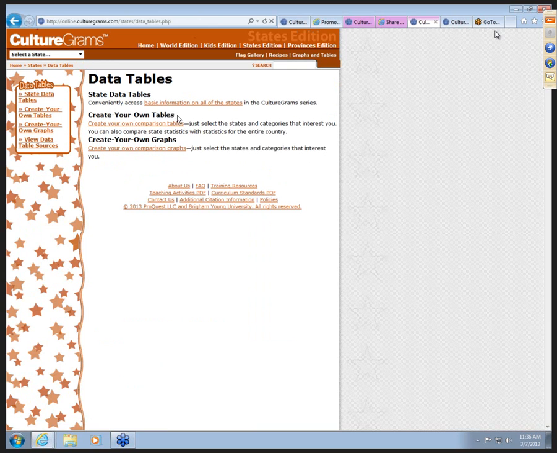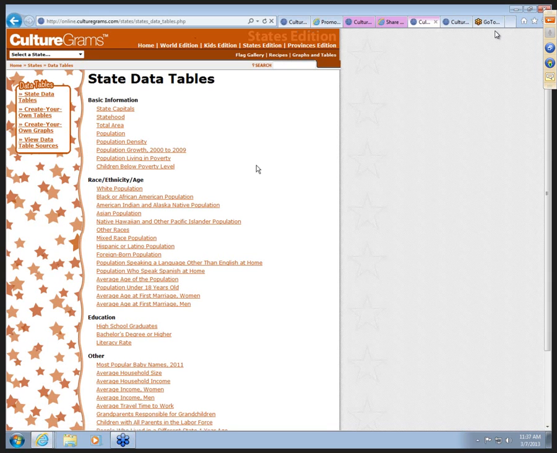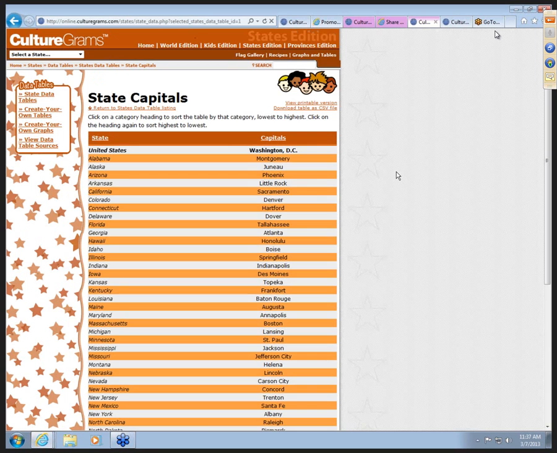Notice that again we can create our own tables and graphs. We can access this basic information for the states, and then on the left-hand side we can look at state data tables and look at those sources. I think it's really interesting under state data tables some of the things that they've pulled that you can look at. So we can get a whole list of the state capitals.